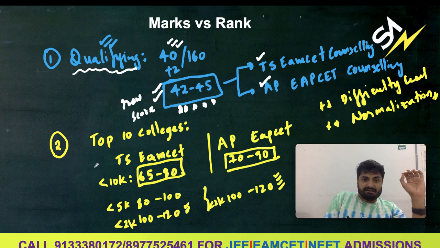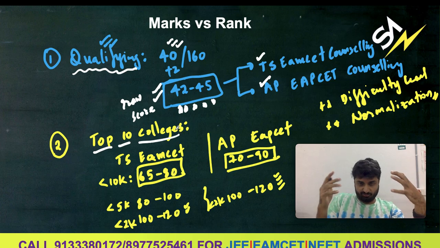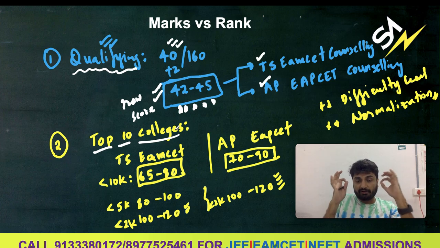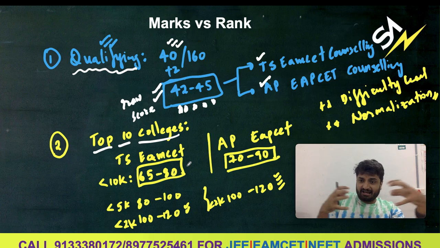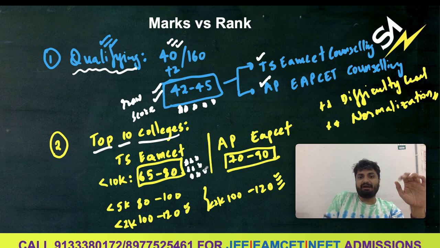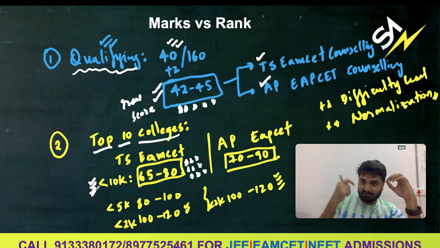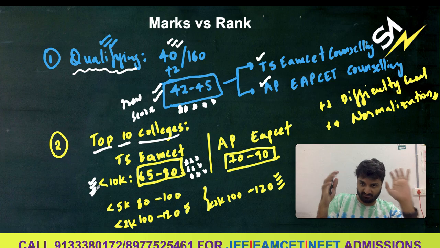Now, if you want to get into top 10 colleges, just qualifying doesn't make sense. So your aim should be to get into top 10 colleges. If you want to get into top 10 colleges in TS EAMCET, considering last few years trend, 65 to 80 marks. If you get 65 to 80 total, anything in that range, you have a very good chance of getting below 10,000 rank, in few cases below 7,000, 6,000 as well.